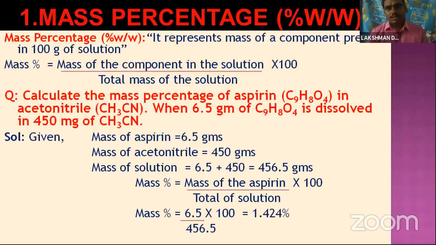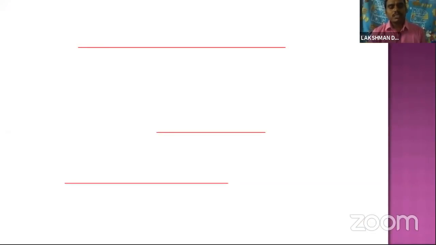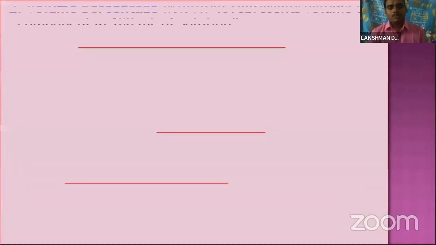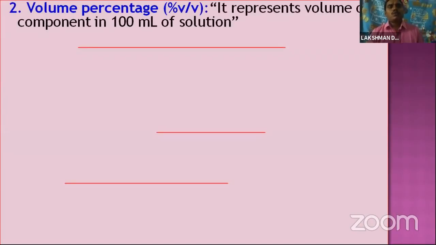And expressing the concentration of the solution, what is the second one? The second one is volume percentage. Third one is mass by volume percentage. Fourth one is ppm. So let's come to the volume percentage. It represents the volume of the component in 100 ml of solution.